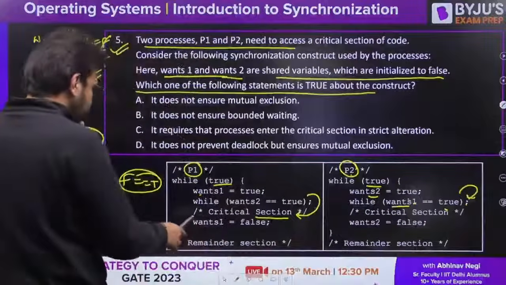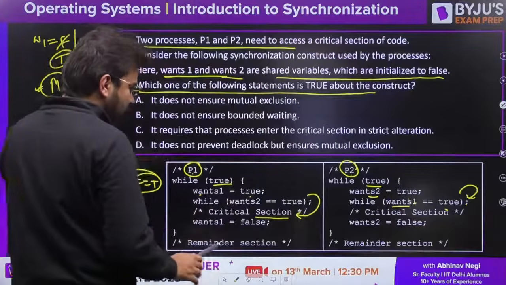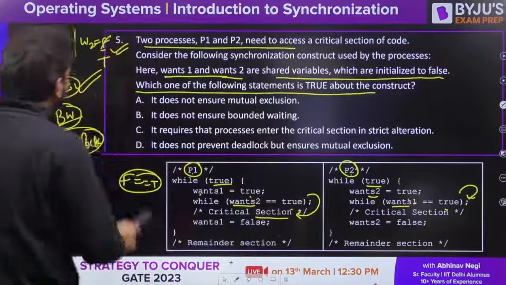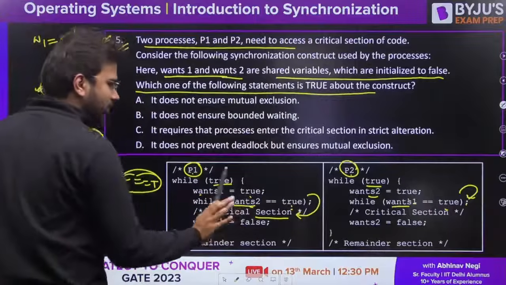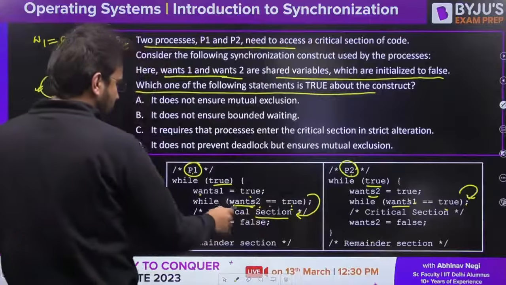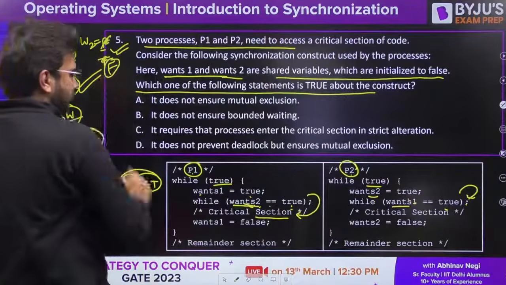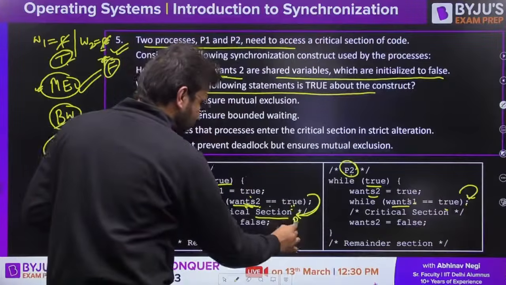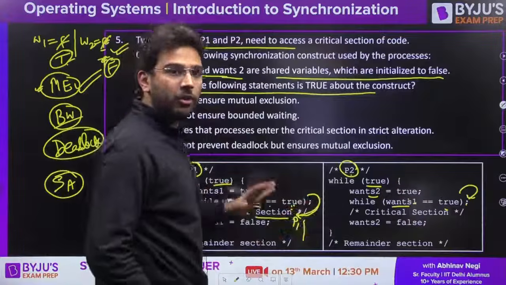Let's see this. P1 executes, fine. wants1 is equal to true, fine. Now wants2 is equal to true. So initially it was false, we have made it true. True is equal to true, yes. So in this case, wants2, let's keep it as false initially. False is equal to true, false. P1 present here, fine. Now let's say P1 got preempted.